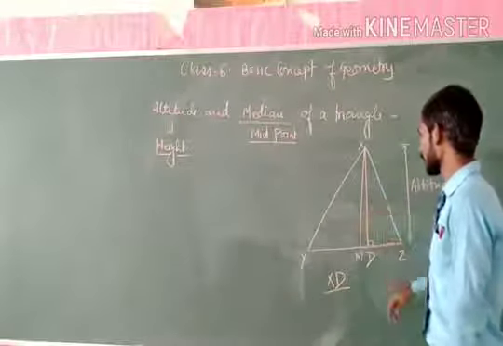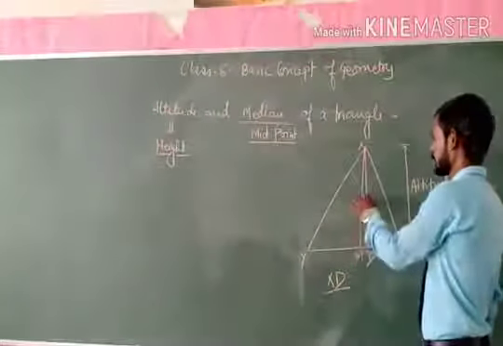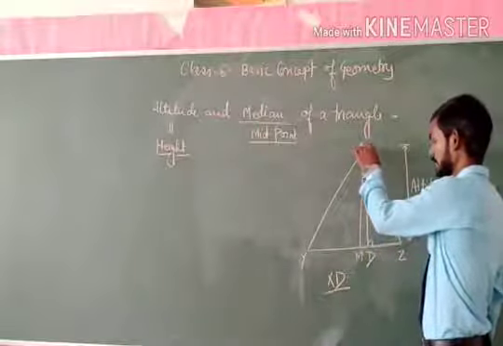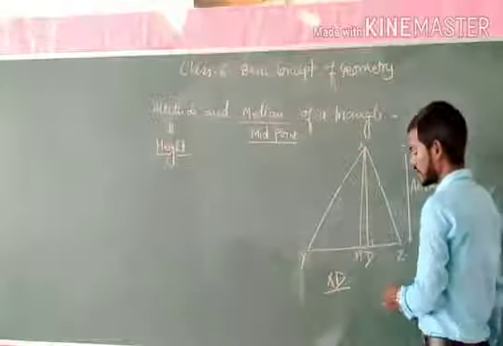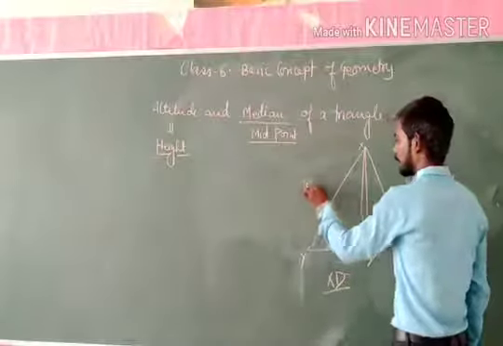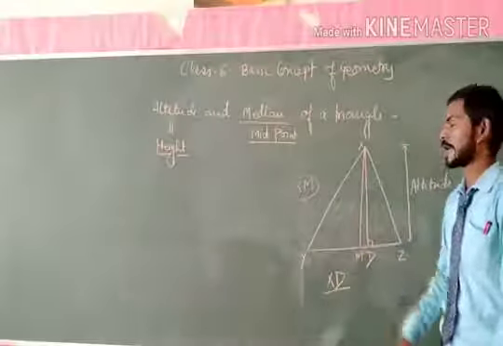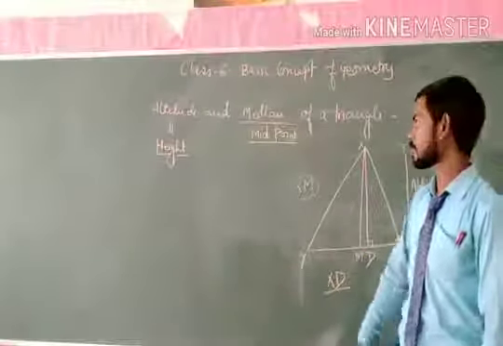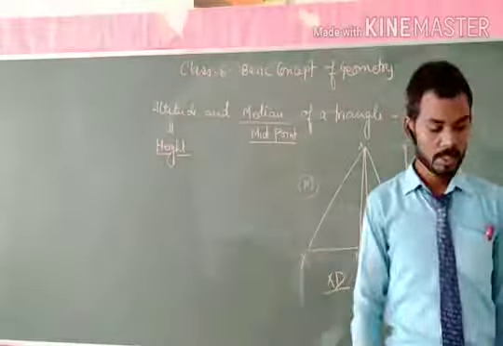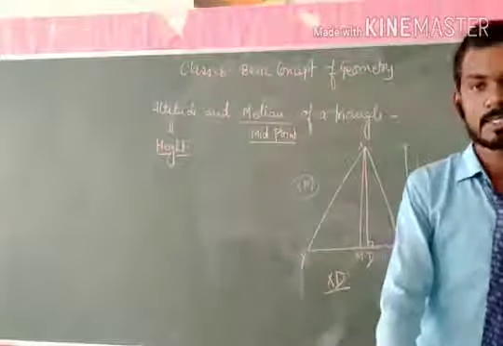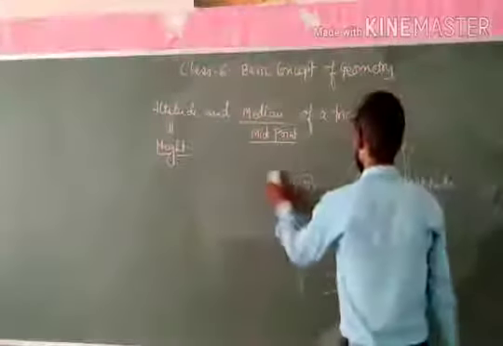So in this figure we can see that the line segment XM is from X to the midpoint of the side YZ, so XM is the median of the triangle XYZ. I hope both definitions, altitude and the median of a triangle, are clear to everybody. Now let's see some remarks regarding the triangle.